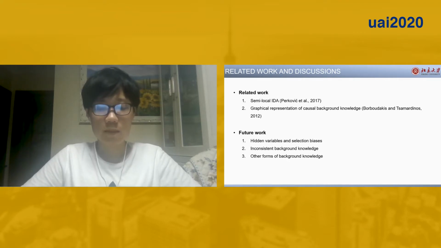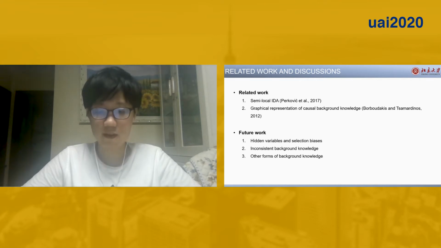There are two related papers. The first one is the semi-local IDA. One advantage of the semi-local IDA is that it can also handle joint interventions. The other one is about representing causal background knowledge. The authors gave an enumeration-based method to find the invariant edges. The advantage of this work is that it can deal with ancestral and non-ancestral information, as well as hidden variables and inconsistent background knowledge.